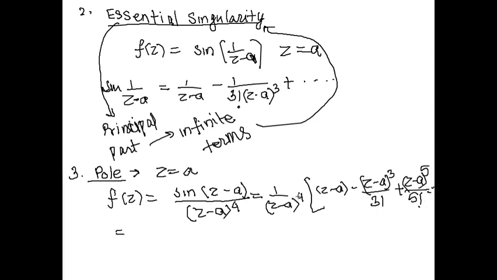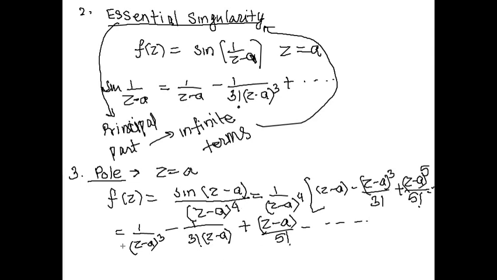When we merge this outside factor inside, what does it become? 1 upon (z minus a) whole cube minus 1 upon factorial 3 times (z minus a) only, plus (z minus a) upon factorial 5 minus and so on.